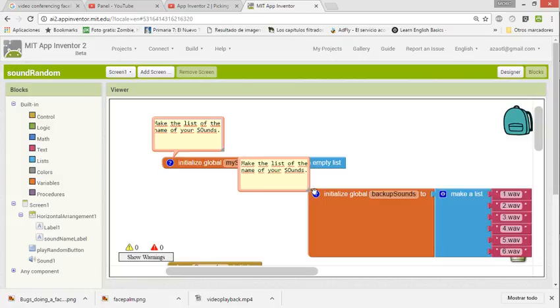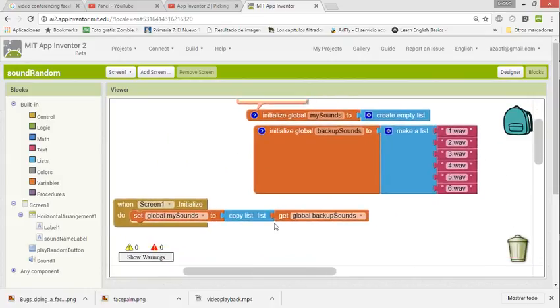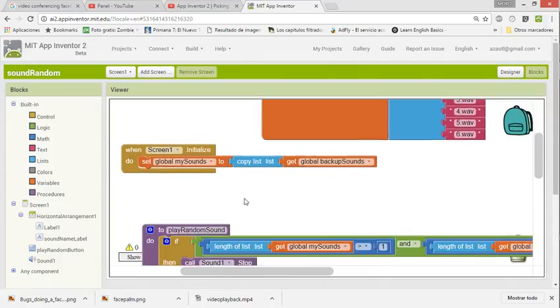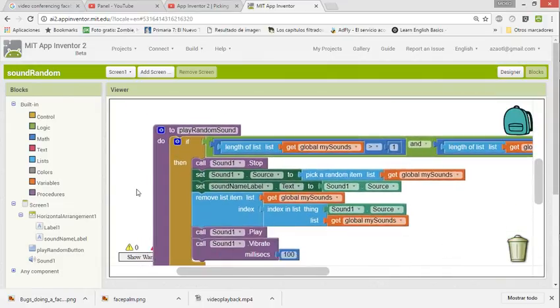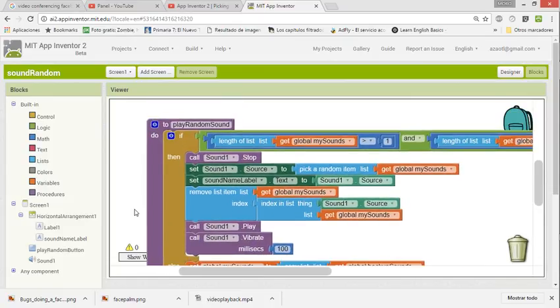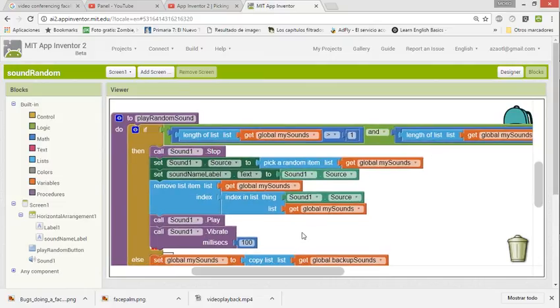I hope you find this understandable. I'm sorry for the problems that I was having, but it's just to show you that this is the way we work with App Inventor. Sometimes we have to test and try and improve, because at the beginning it was pretty simple, but then I tried to modify, and you have to do this on the go, so that's why you need to be testing and practicing and improving.